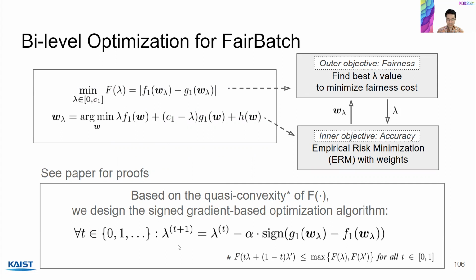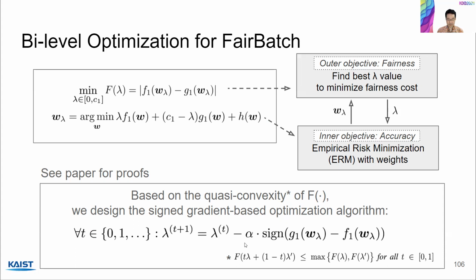The algorithm itself is simple in the sense that you just adjust the lambda values depending on which sensitive group is being discriminated. Now, the interesting part of this work is, despite the simplicity of the algorithm, there's an underlying theory that justifies why this approach works well. And so the details can be found in the paper.